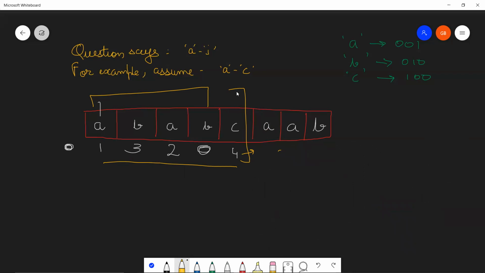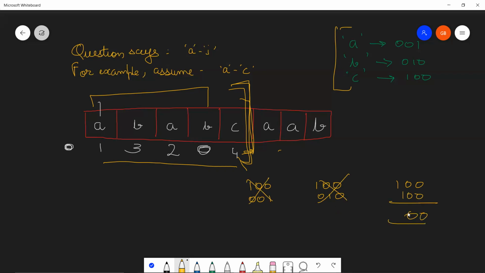So you have reached a point and you need to find if only one character is coming an odd number of times. What you're going to do is, till this point, the result that you get of your mask, 100, you're going to XOR it with all the available characters that you have, which I'm just going to remind you again, for the sake of this example, I've taken only 3. So 001, 010, and 100. These two were inconsequential to us. This was giving us 0. This 0 means a lot to us.